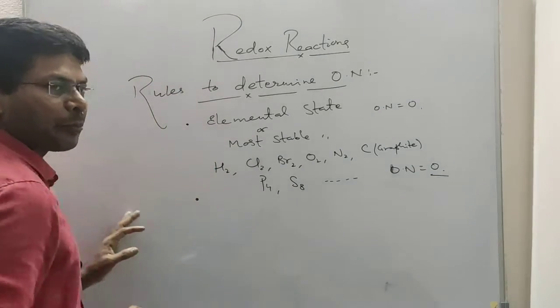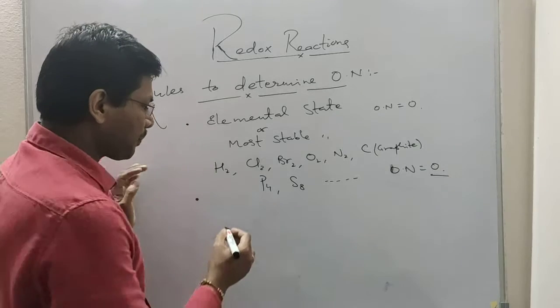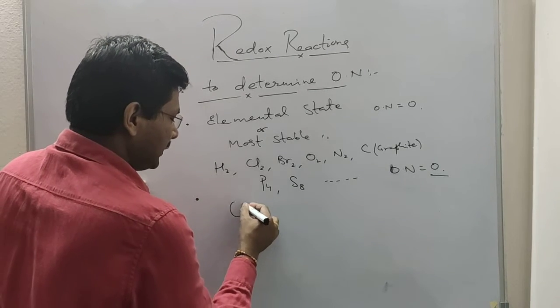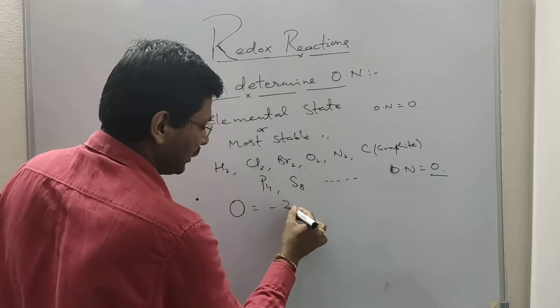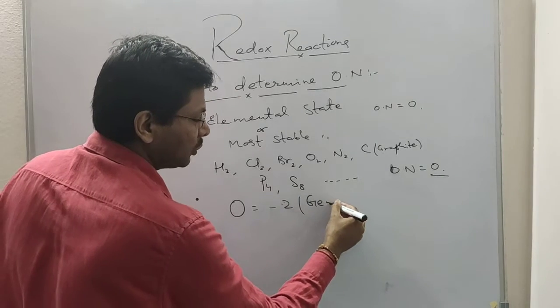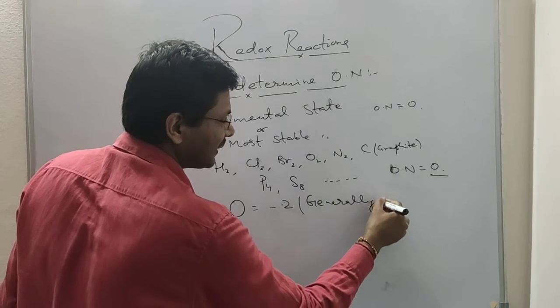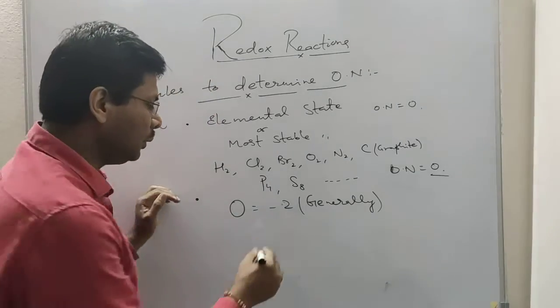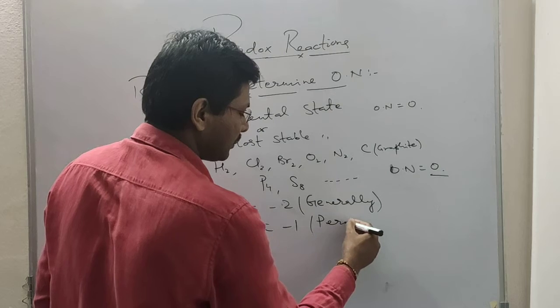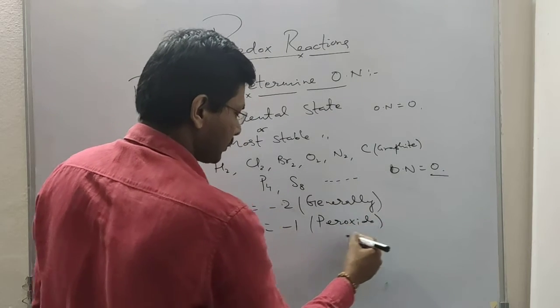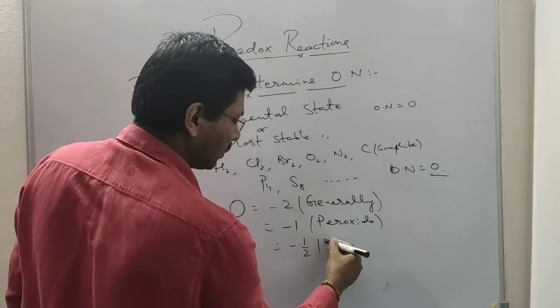Second, oxygen has an oxidation number of -2 in most compounds. So generally oxygen has an oxidation state of -2, but it has an oxidation state of -1 in peroxide, and -1/2 in superoxide.